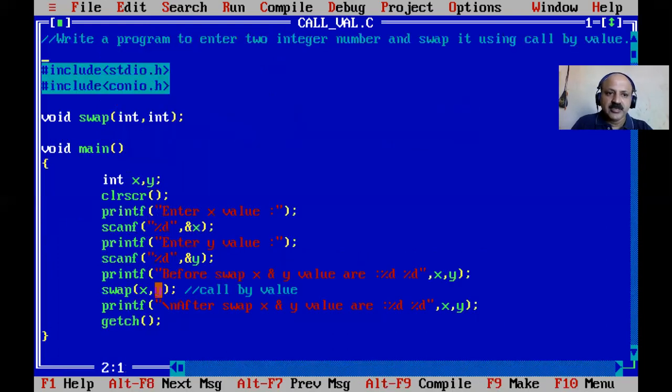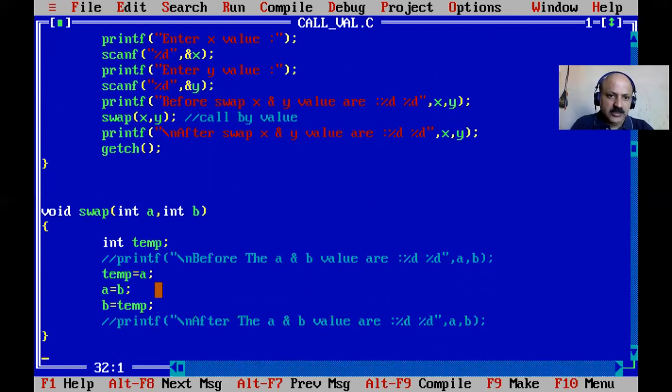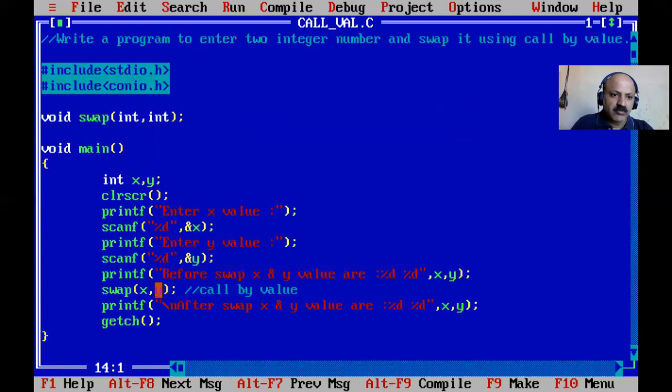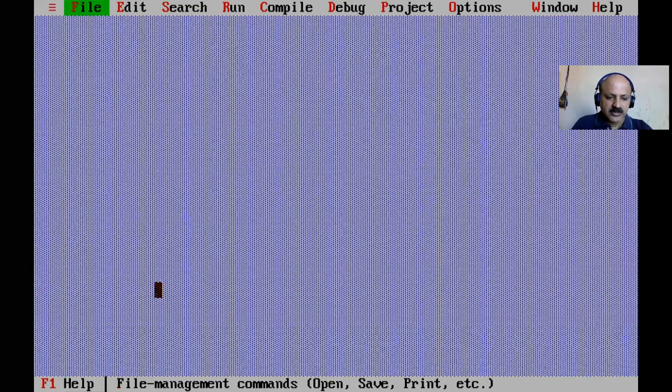Okay, so write this program: call by value to swap integer values using the call by value technique. So write a C program to use the call by value technique. Okay, I close this file and yes, quit.